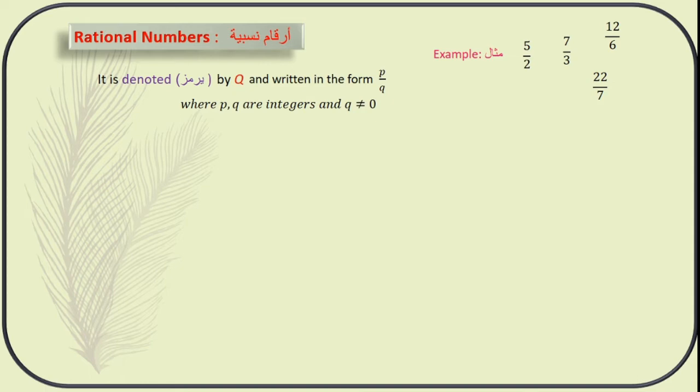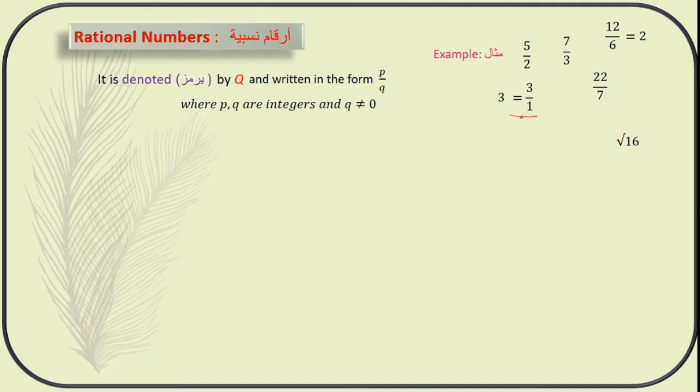We can write 12 by 6 as 2. So this means 2 is also a rational number. Similarly 3 is also a rational number. 3 can be written as 3 by 1. Therefore 3 is also a rational number.